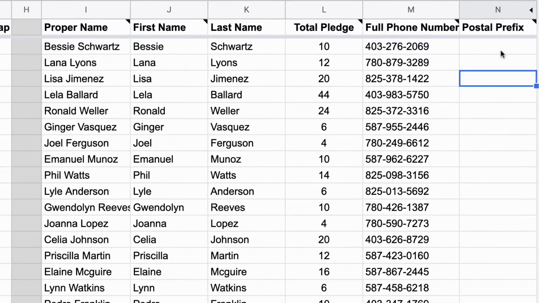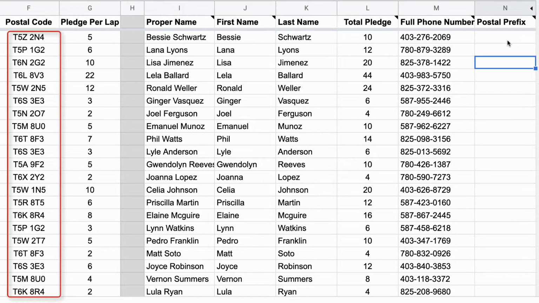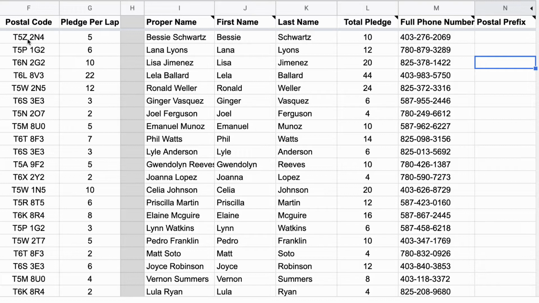Postal prefix. So my drivers are going to go around based on the first three letters of the postal code. So here in Canada, this is what our postal codes look like. There's these three, and then they're followed by another three. And these three here is basically an area of a city or a province or something like that. So I'm going to go in, and I only want the first three pieces there.